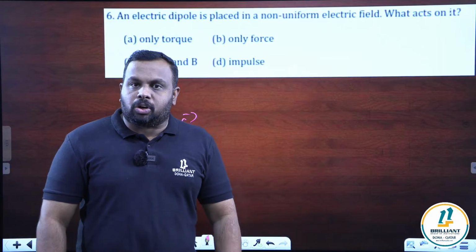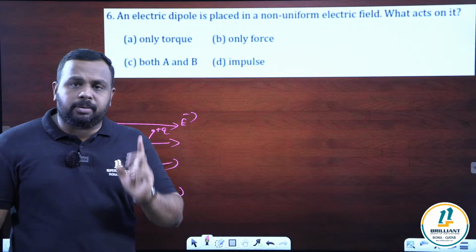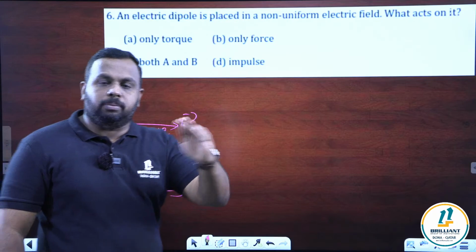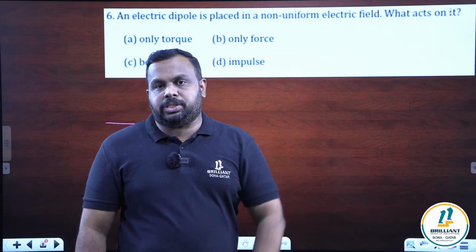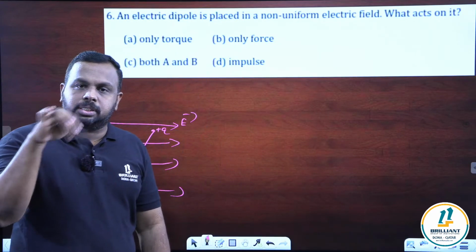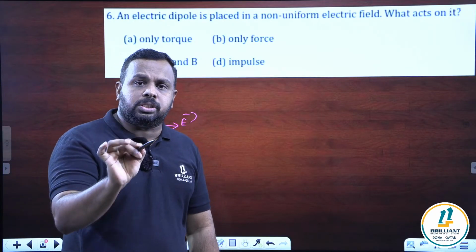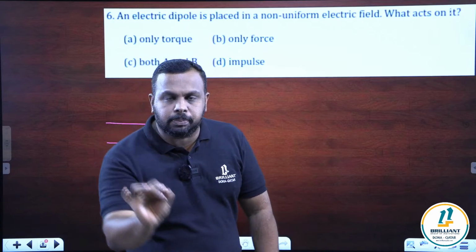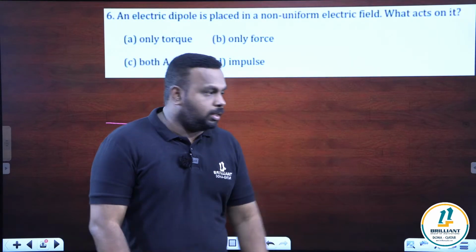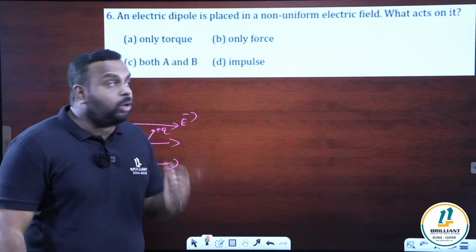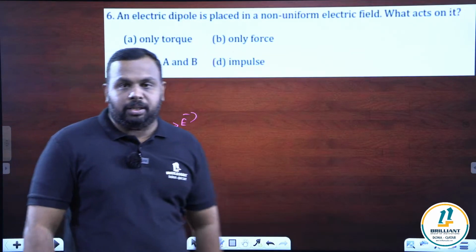We had a derivation for the torque acting on it, right? In that derivation, we made a very important point that if you are keeping a dipole in a uniform electric field, the net force acting on the dipole is 0. That's an important point. In a uniform electric field, net force is 0. That means the dipole will experience only the torque. It will rotate. But here the question is, it is placed in a non-uniform electric field.